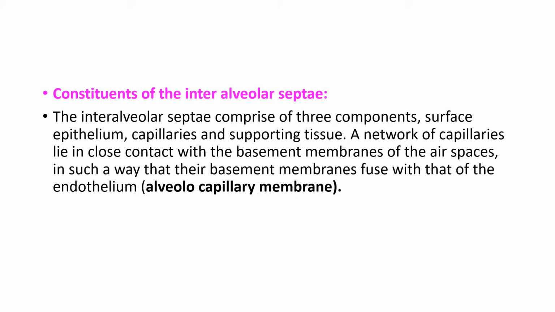Okay, what are the components of the interalveolar septa? The septa are made up of three components: surface epithelium, capillaries, and the supporting tissue. A network of capillaries lie in close contact with the basement membrane of the air spaces, that is alveoli, through which gas exchange will take place.